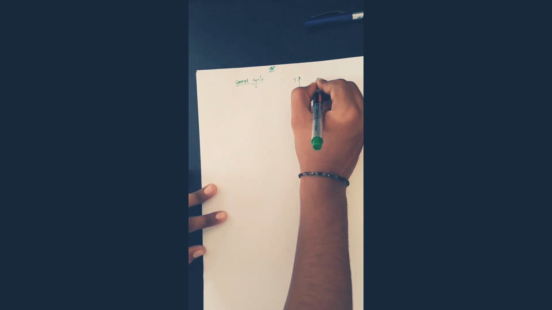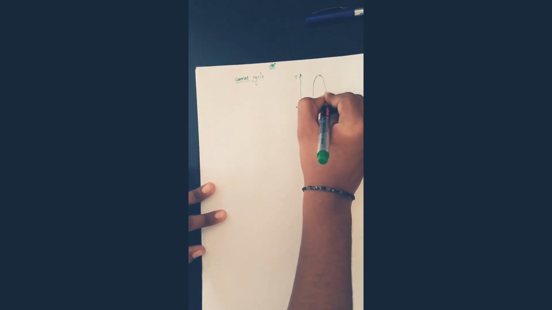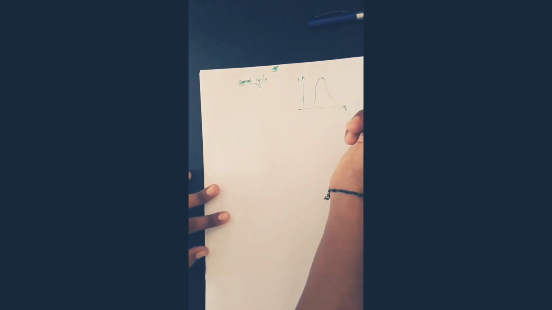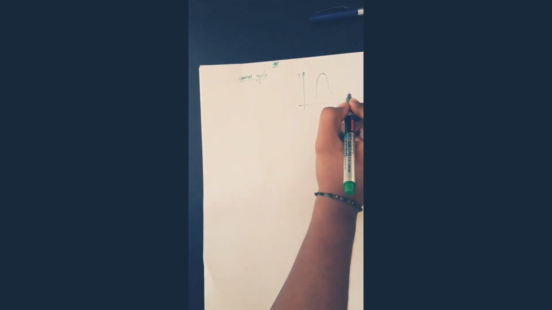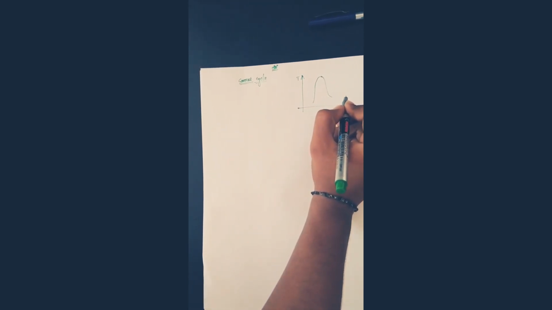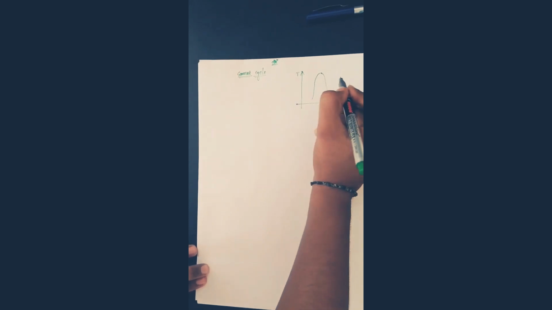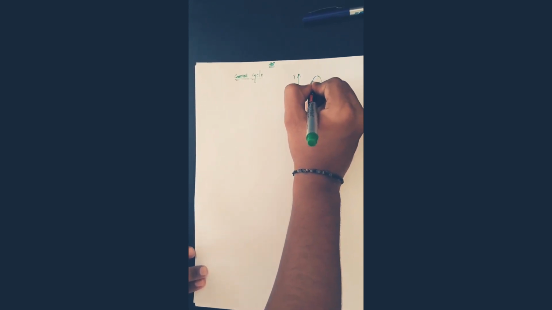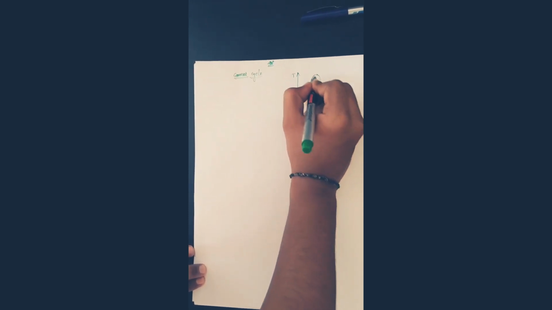In the Carnot cycle, the TS diagram will come in a rectangle shape. So this is our saturation curve, as you know.